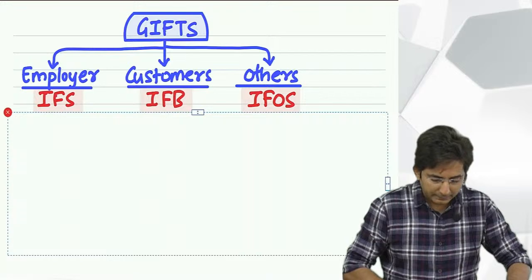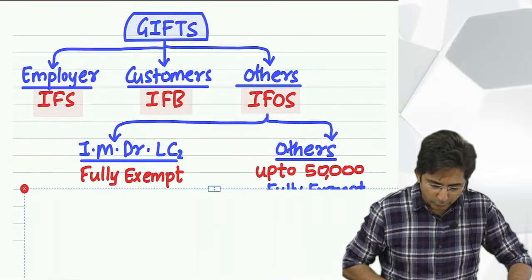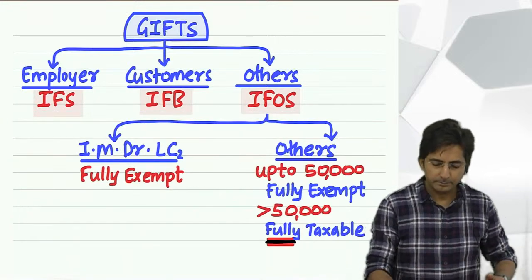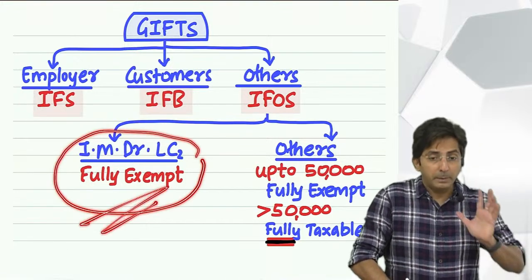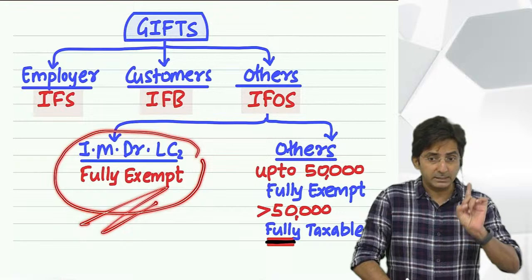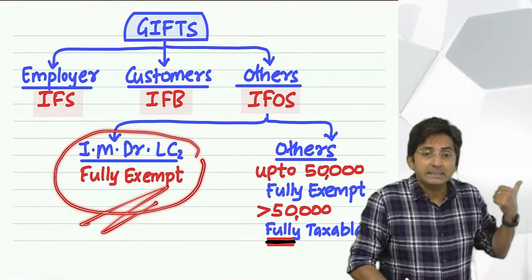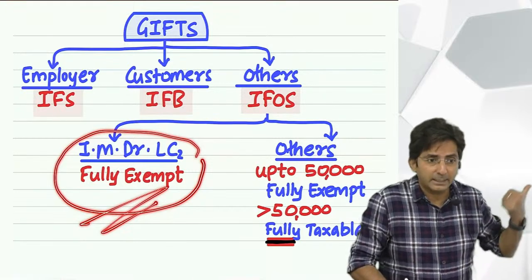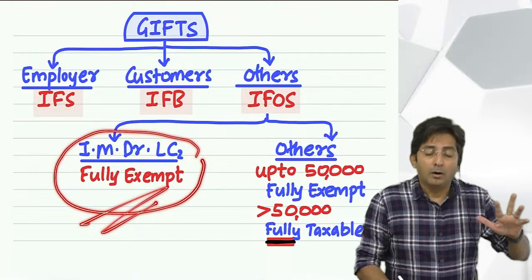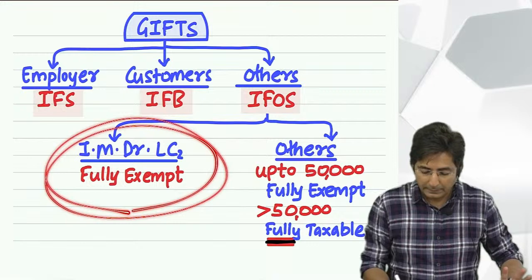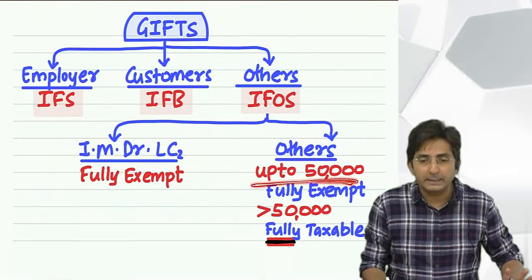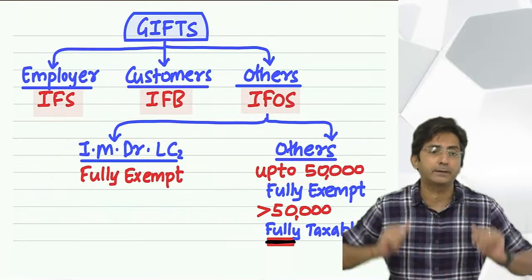So see, there are certain genuine gifts which the government believes, yes, this is a genuine gift. Then they are exempt. Can you see here? There is one keyword. Even if it is not a genuine gift, if it is some other gift, up to 50,000 the government is ready to believe it's a gift.